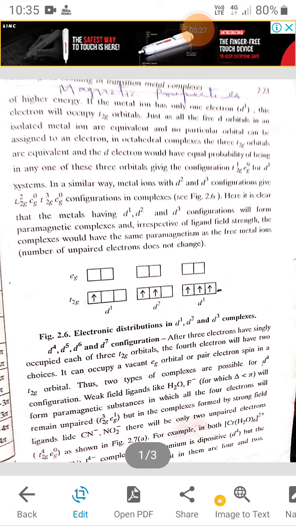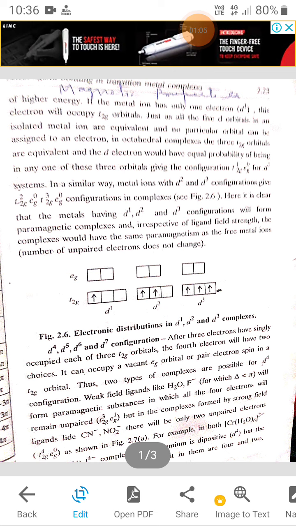D1, D2 and D3 configuration in complexes of this geometry, there are 1 electron, 2 electrons and 3 unpaired electrons. These electrons are present in T2g orbitals. Just as all the 5 d orbitals in an isolated metal ion are degenerate and no particular orbital can be assigned to an electron, the d orbital is occupied by electrons in T2g and Eg.